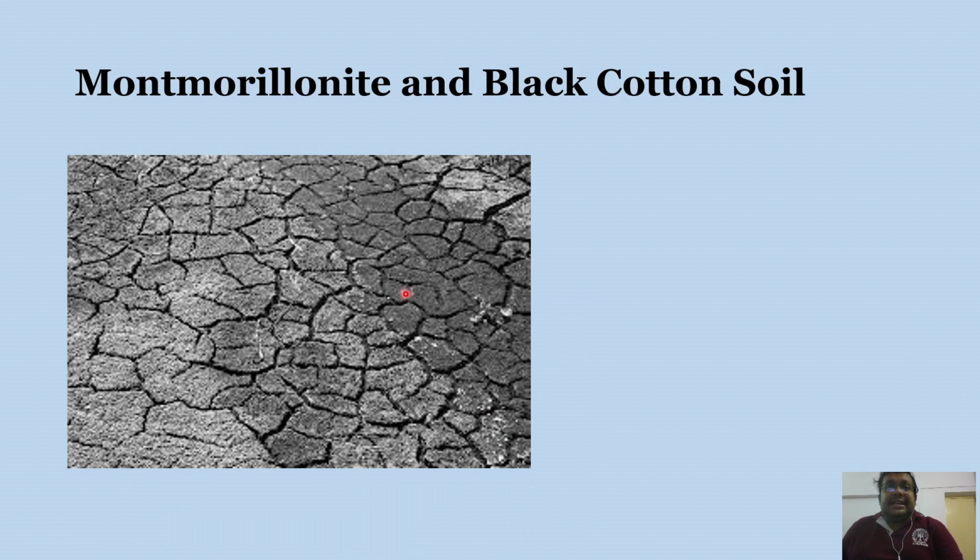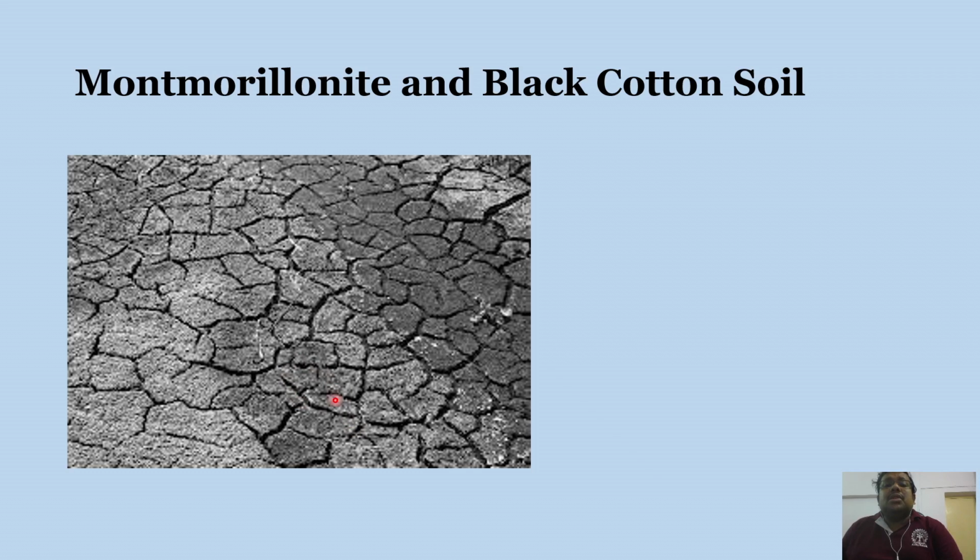So you can see this is montmorillonite. This type of soil you can see in the western part of India. When you go to Maharashtra and Karnataka, you can see this type of clay present. These are montmorillonite, and due to the swelling and shrinkage properties, you can see these cracks, which are present due to the shrinking of the clay minerals during the summer months.